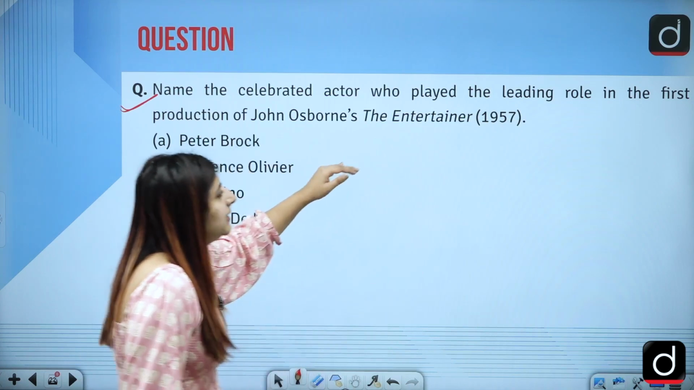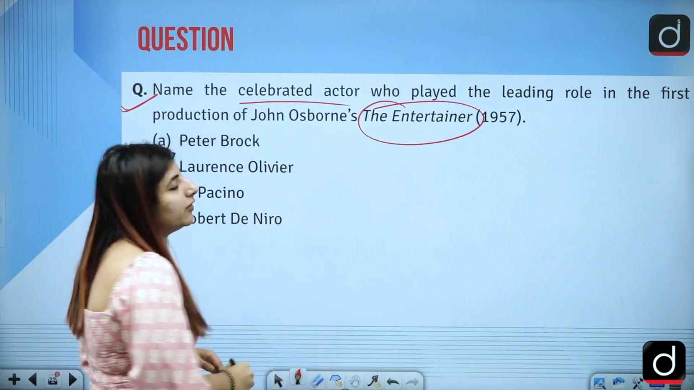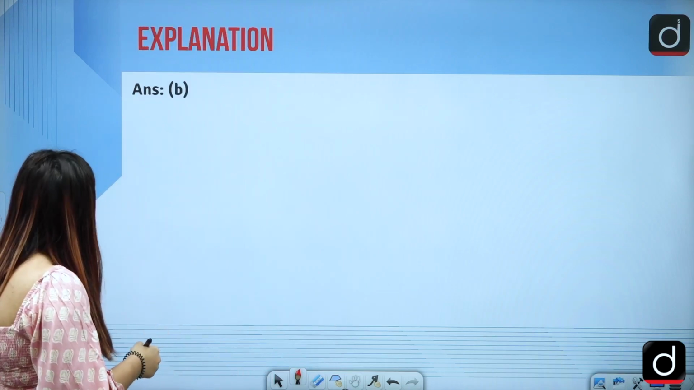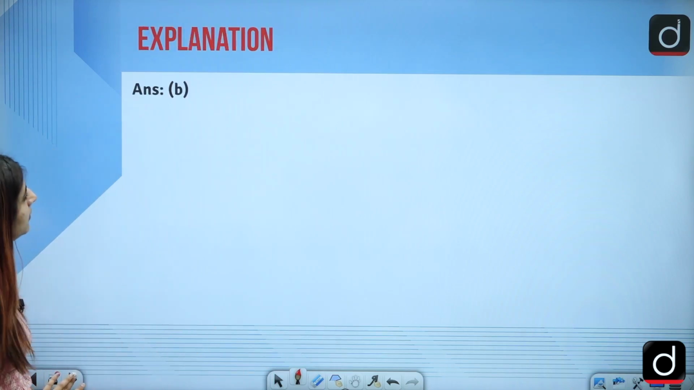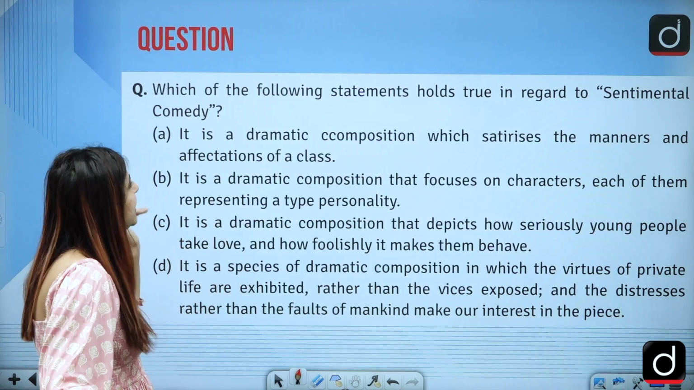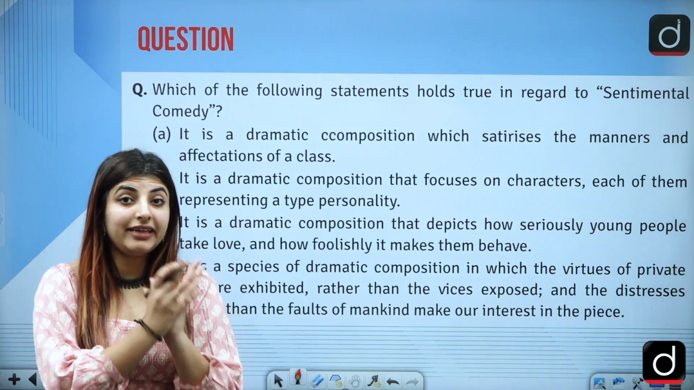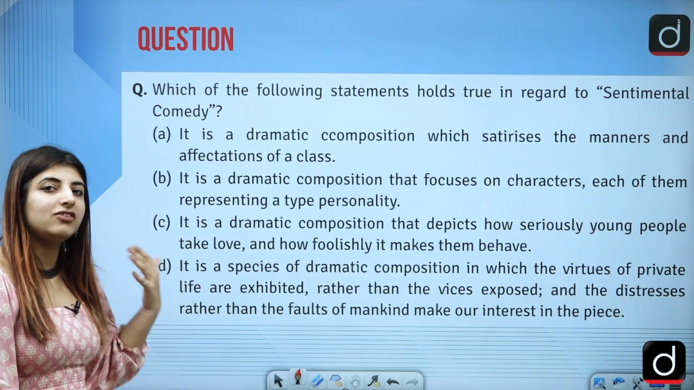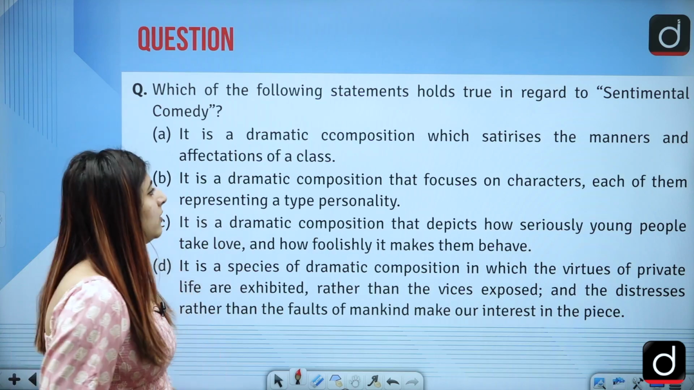So the celebrated actor in The Entertainer was option B, Laurence Olivier. Which of the following statements holds true with regard to sentimental comedy? Try to pause your screens here, read these four options carefully, and then answer what you think is the right definition of a sentimental comedy.